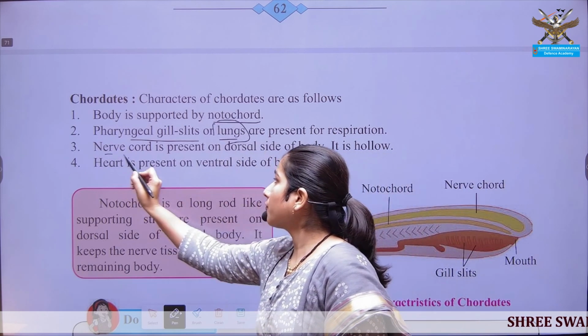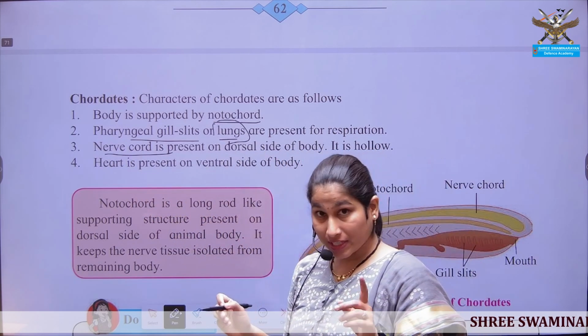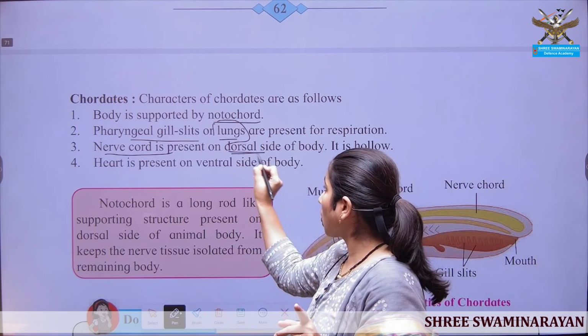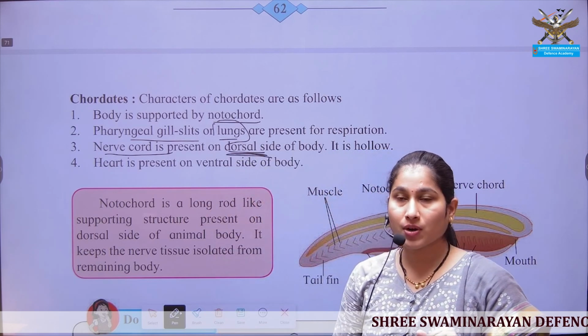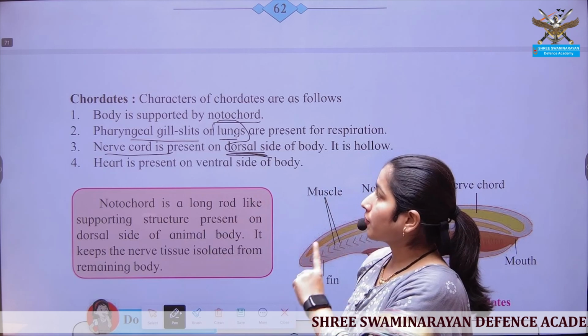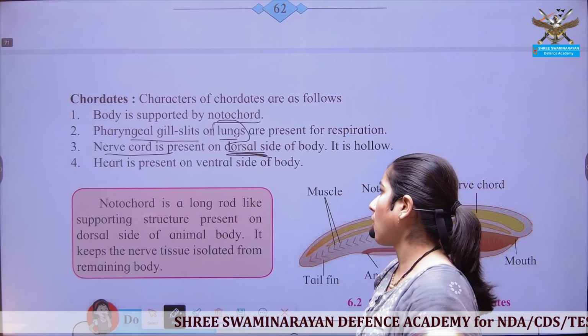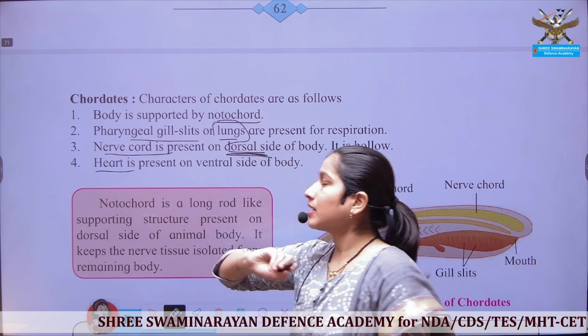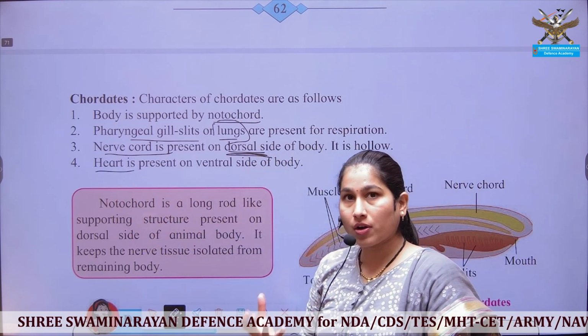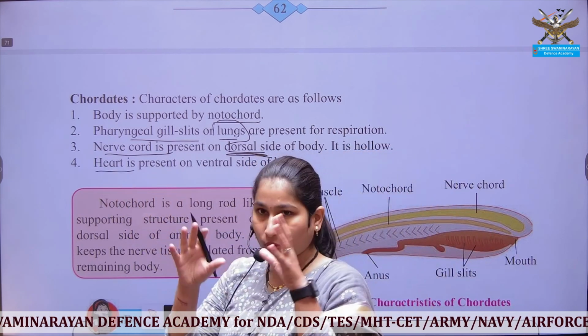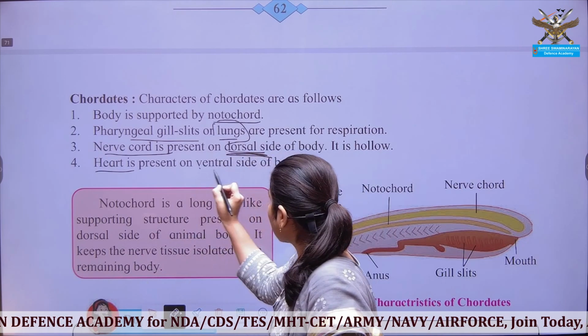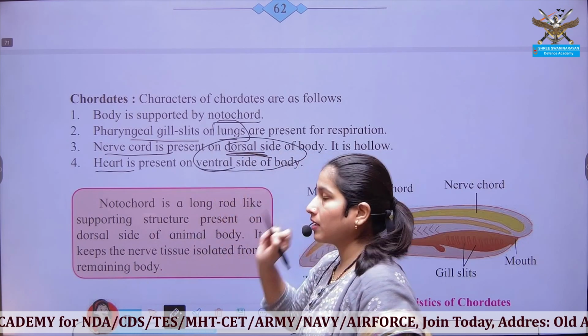And the nerve cord is specifically seen on your dorsal side. Mark this: the nerve cord and notochord are present on your dorsal side, the back side of the organism. And the heart, the pumping organ which pumps the blood throughout the body, is present on the ventral side of the body.